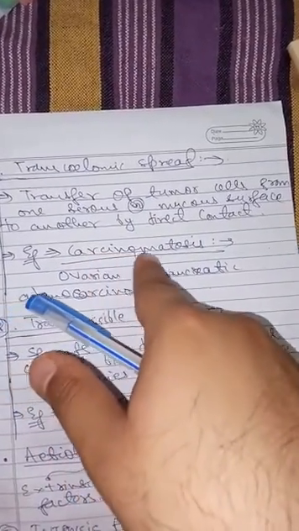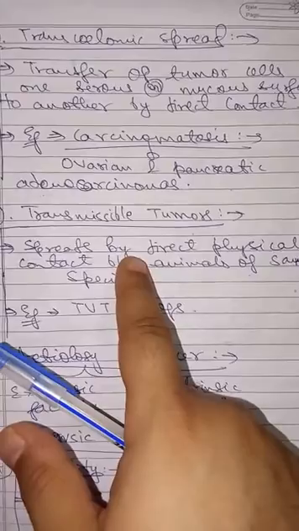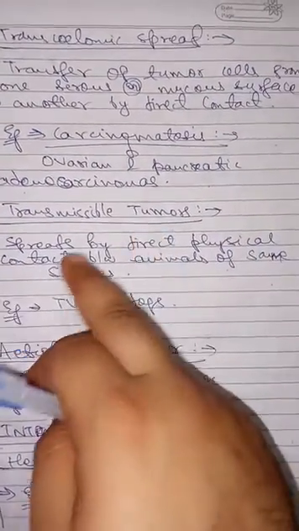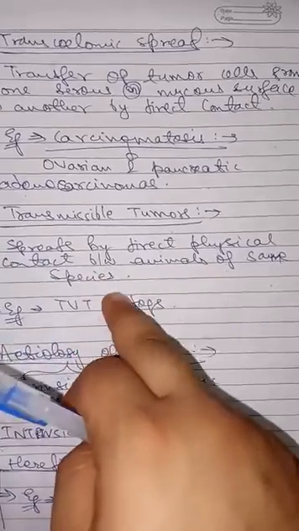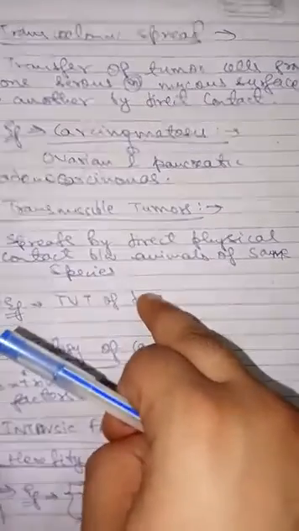The example is carcinomatosis. This is just a general example, not important. Now there is one more type of transfer of tumor, called transmissible tumor. A transmissible tumor spreads by direct physical contact between animals of the same species. For example, TVT of dogs, transmissible venereal tumor of dogs. Very common tumor in dogs.